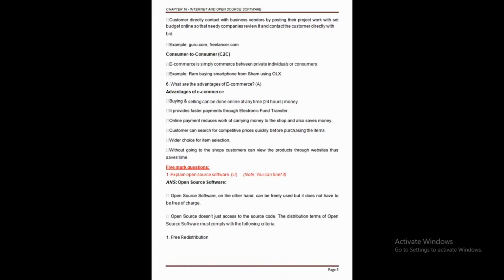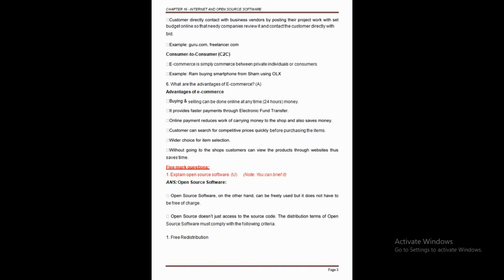Clear this point here? Why? Because Ram is also a consumer, Shyam is also a consumer here. They are just exchanging maybe the cell phone, smartphone. Clear this point here? So Ram is buying this smartphone from Shyam using OLX.